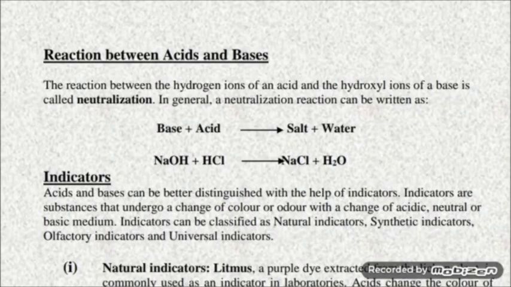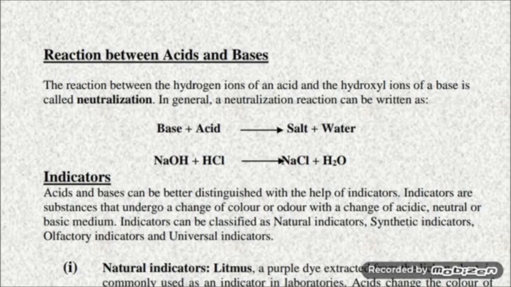As you know, bases are chemical opposites of acids. So when a base reacts with an acid, it neutralizes the effect of the acid, and the reaction is called a neutralization reaction. The neutralization reaction can be written in word form as base plus acid forms salt and water.